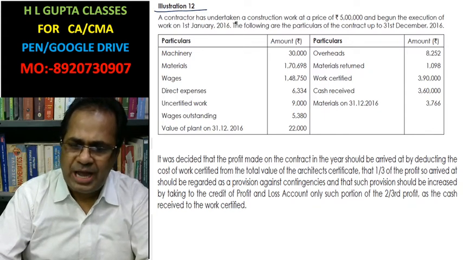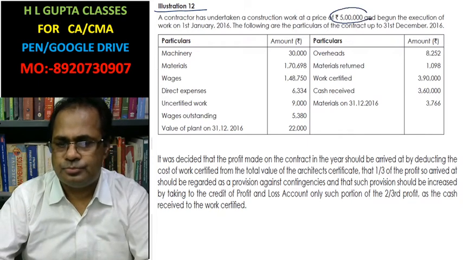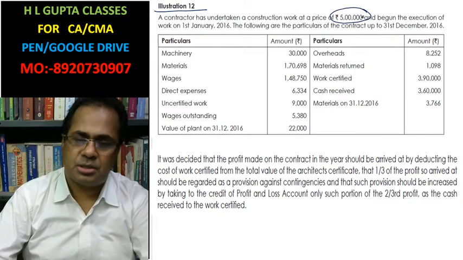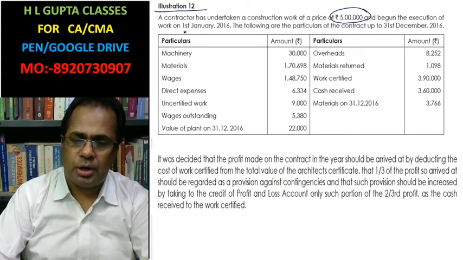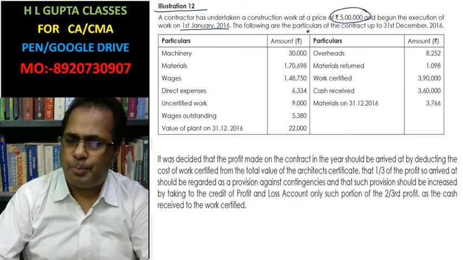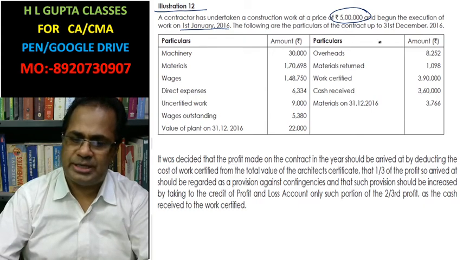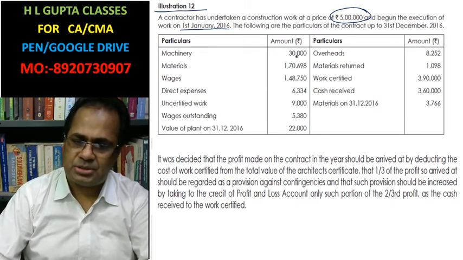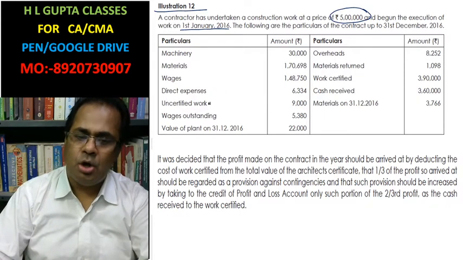A contractor has taken a construction work of rupees 5 lakh. This is the contract price, the contract value. He began the execution of work on the 1st January 2016. The following are the particulars of the contract on 31st December 2016. Machinery is rupees 30,000. Material is rupees 1,70,000. Wages is this, direct expenses this.